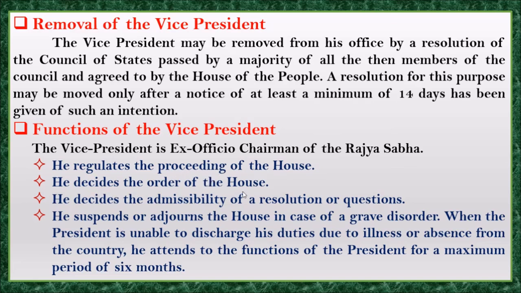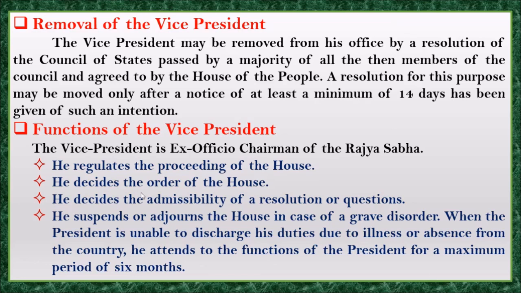Now he decides the order of the house. So he has the power to decide the order of the house, and he decides the admissibility of a resolution or questions. He suspends or adjourns. Adjourns means, children, he withdraws. He can suspend or withdraw the house in case of a grave disorder. If he is arranging any meeting or something regarding the house, and there is any problem, or he feels that it is not proper and is unsatisfied, he has the power to suspend it or withdraw the house.